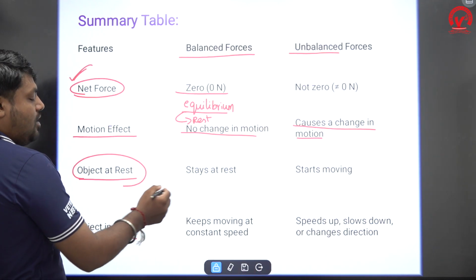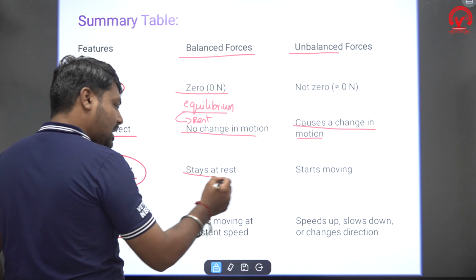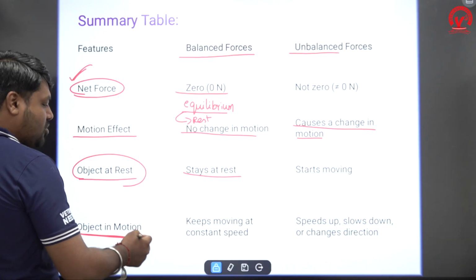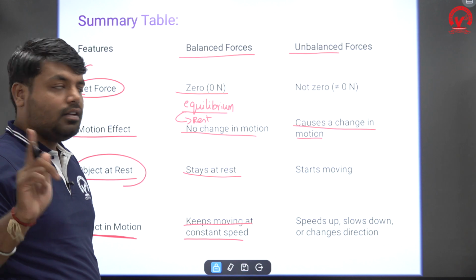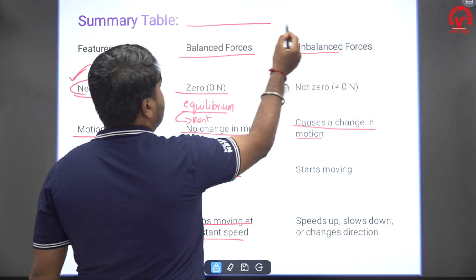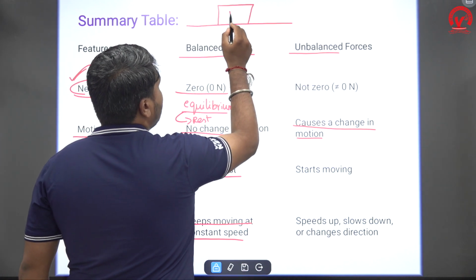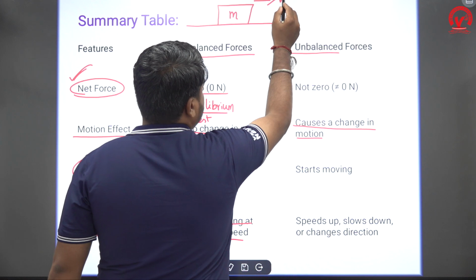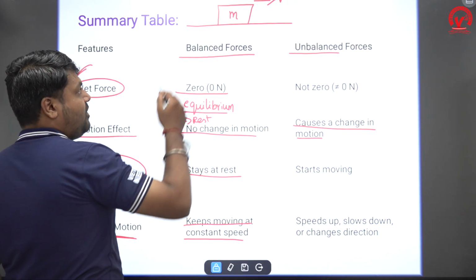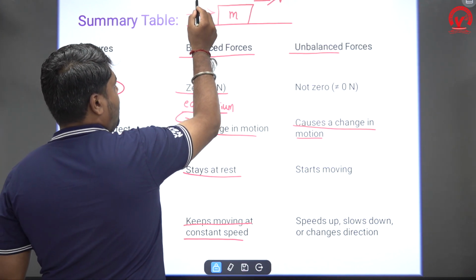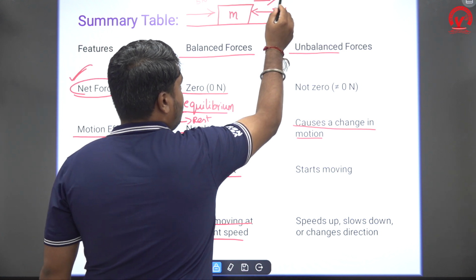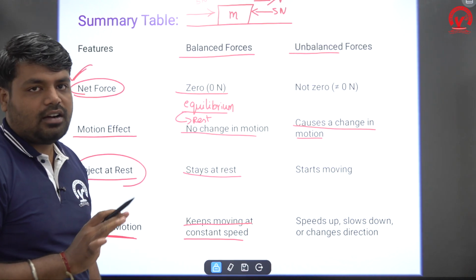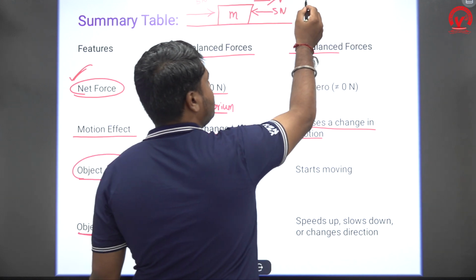If the object stays at rest, it always stays at rest. If the object stays in motion, it keeps moving at a constant speed, not a variable speed. So for example, listen very carefully. An object is moving with a velocity v. If there is a balanced force, here 5 Newton and here also 5 Newton, will the body accelerate? Not at all. Here the acceleration is 0.